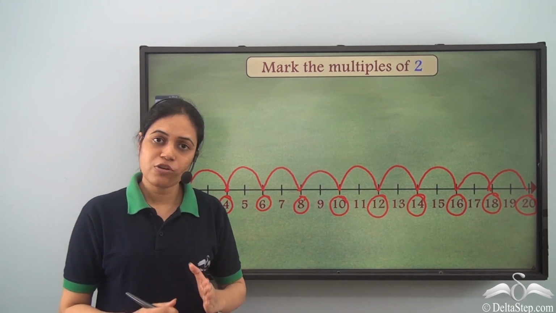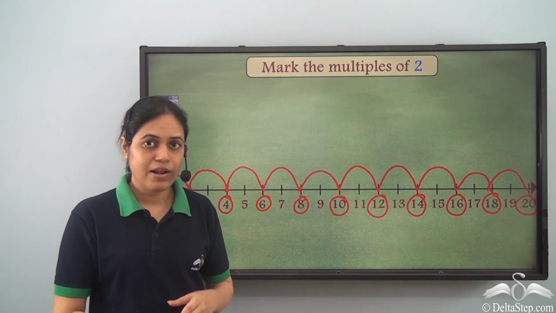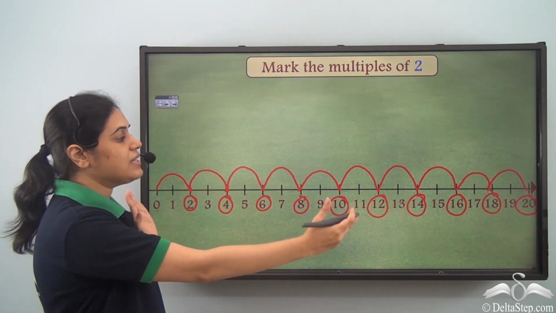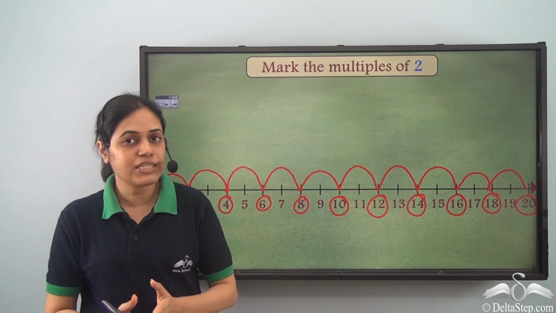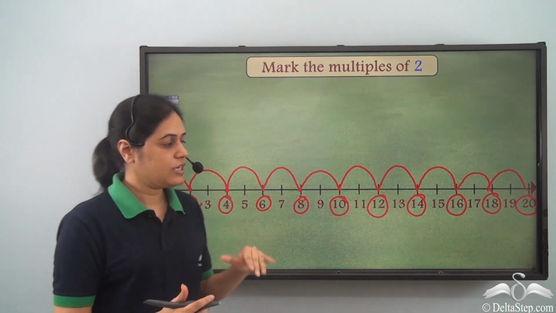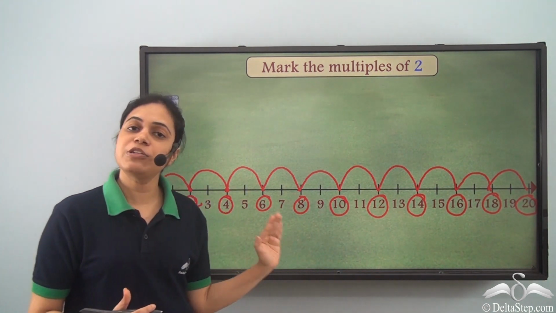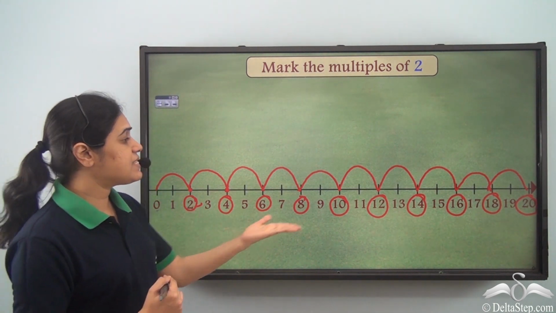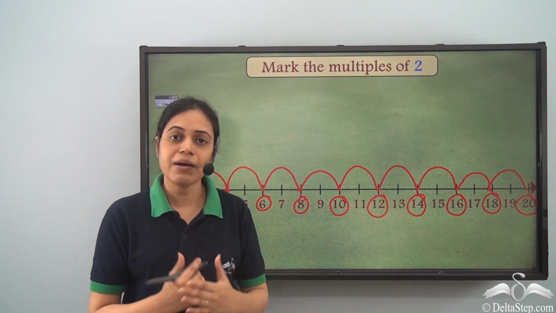There are multiples of 2 beyond 20 as well, but because in this number line we have numbers only till 20, I have marked the multiples of 2 till 20. So these are all the multiples of 2 till 20, and this is how I can find them using a number line.